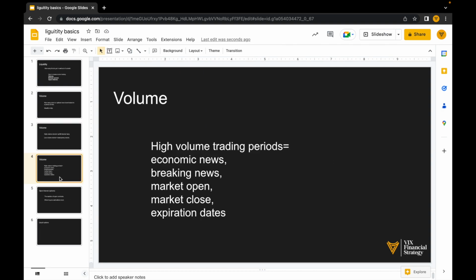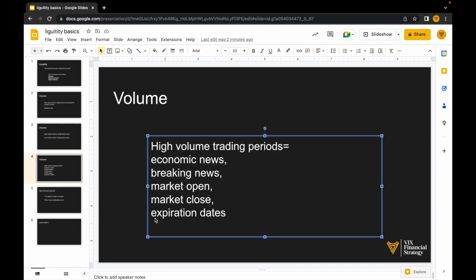Now, what are some examples of high volume trading periods or moments when stocks tend to see a little bit more volume? During economic news, we're going to see a lot more volume. So that can be anything like CPI data releases, FOMC meetings, Fed minutes, but also breaking news. So stuff that's kind of unforeseen, like China invading Taiwan. Hope that never happens. Russia invading Ukraine was a pretty high volume day. But also market open and close, we'll see a lot more volume, and expiration dates. Fridays, we'll see a lot more volume because a lot of options expire Friday. But more specifically, the third Friday of every month, we'll see a lot more volume on options as they close.